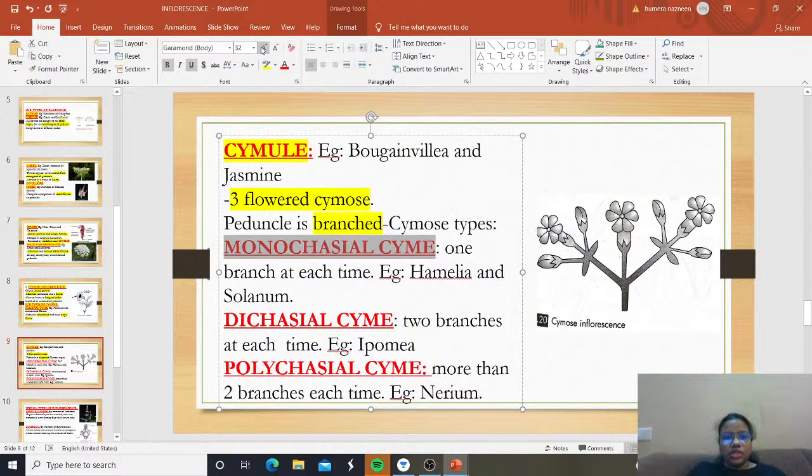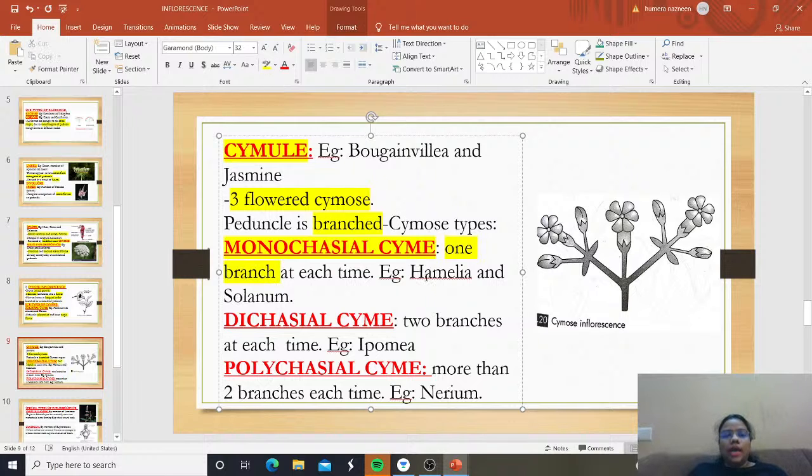The first one is monochasial cyme, which means one branch at each time. If only one branch is formed at each time, we call it monochasial cyme.